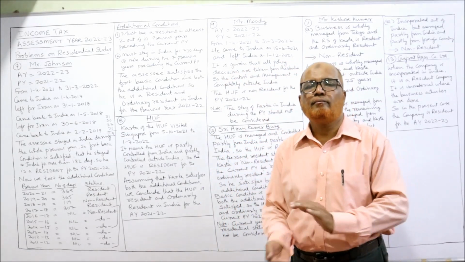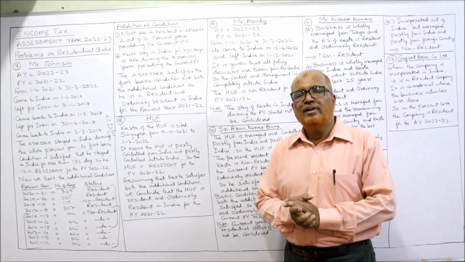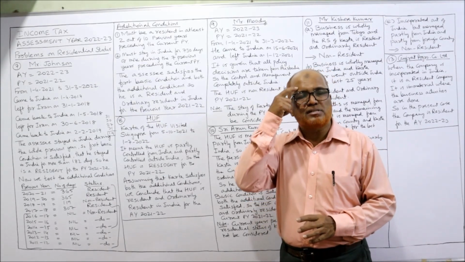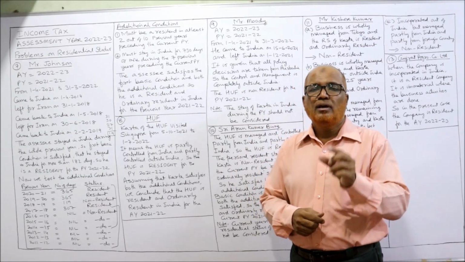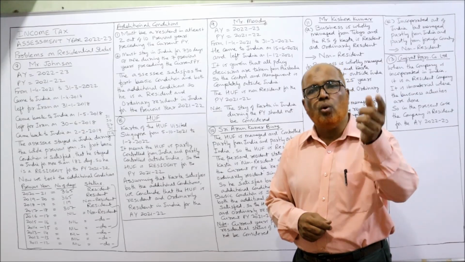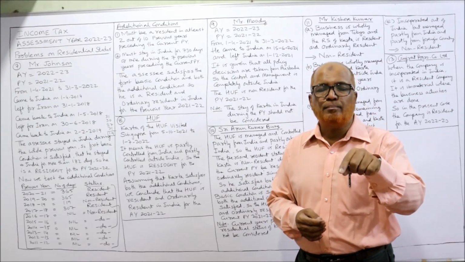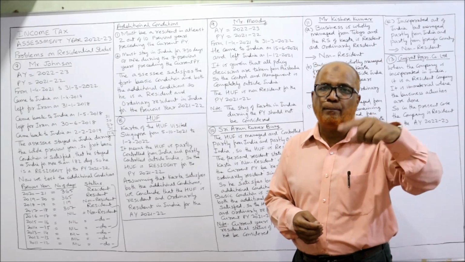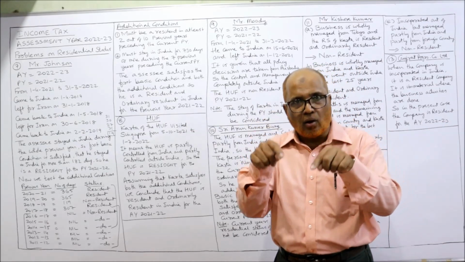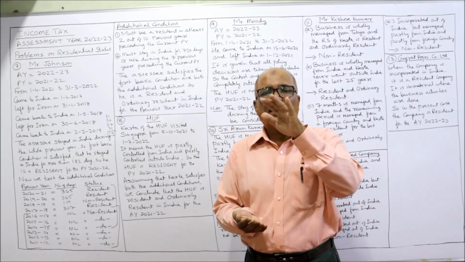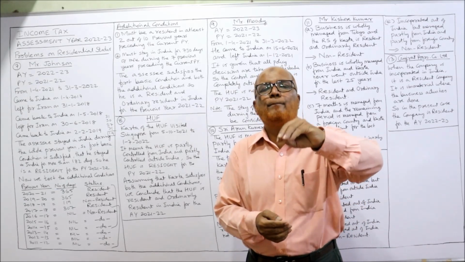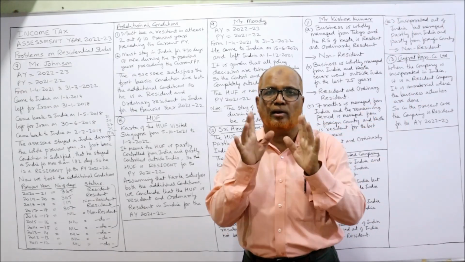Now see, in the previous video I explained how to determine the residential status of HUF. If the control and management is wholly in India, it's a resident. If the control and management is partly in India and partly outside India, then also resident. If the control and management of HUF is completely outside India, it's a non-resident.